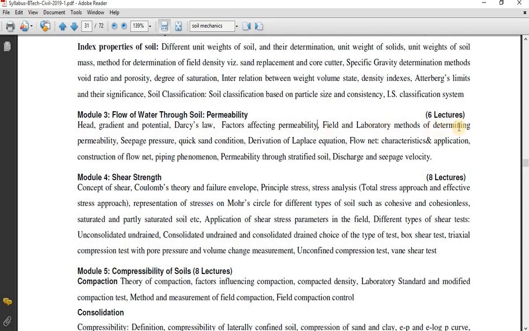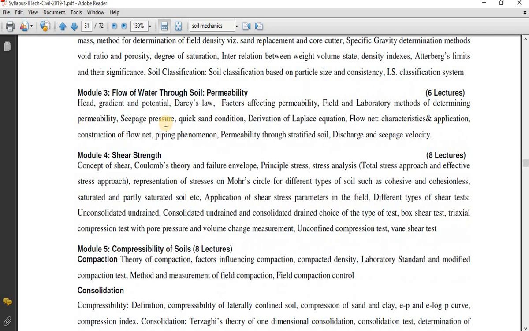Field and laboratory methods of determining the permeability, seepage pressure, quicksand condition, derivation of Laplace's equation, and after that we are going to study the flow net, and after that, by using this flow net phenomenon, we are going to find out the amount of water which is passing through the soil, that is the amount of permeability of a soil. So permeability is one of the engineering properties of the soil.